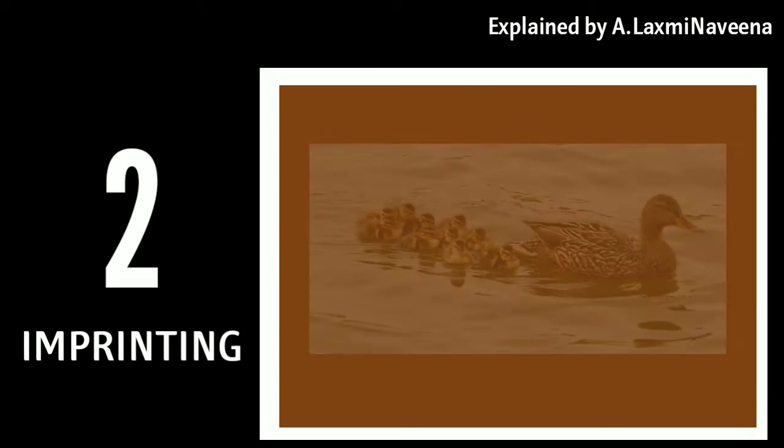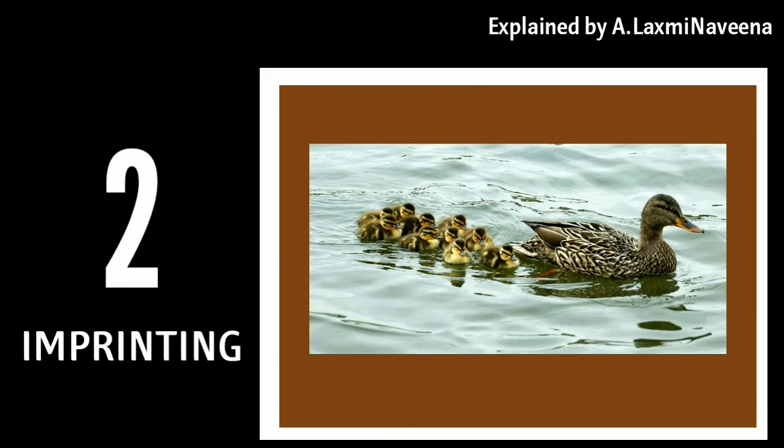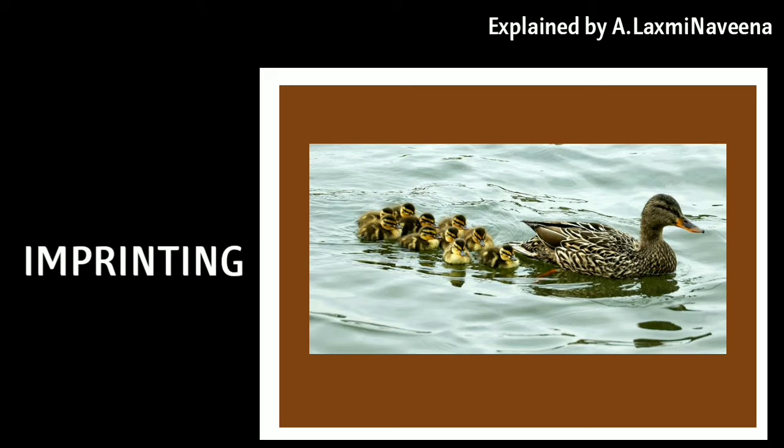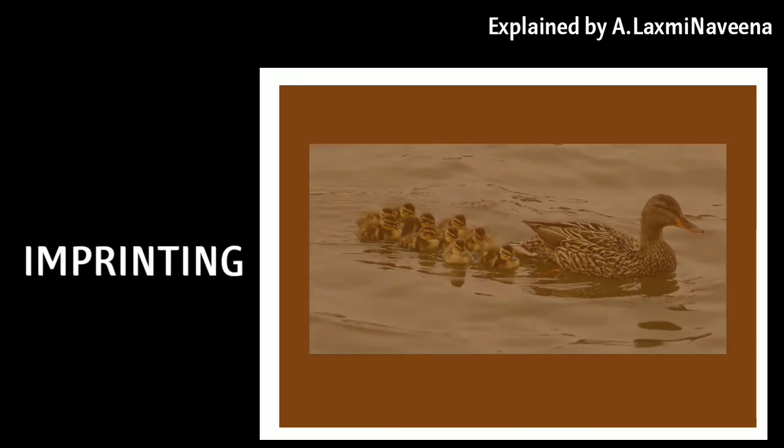And the second one is imprinting. Imprinting is a term used in ethology and psychology to describe a type of automatic learning. Its function is to keep the young near their parents during their early learning period. It is most obvious in birds such as ducks and geese after the fledglings have left the nest.